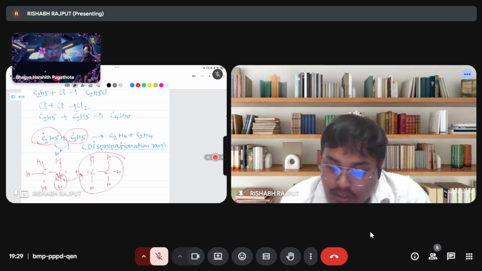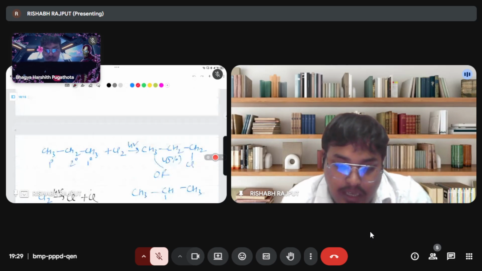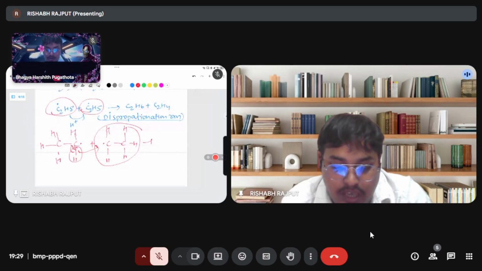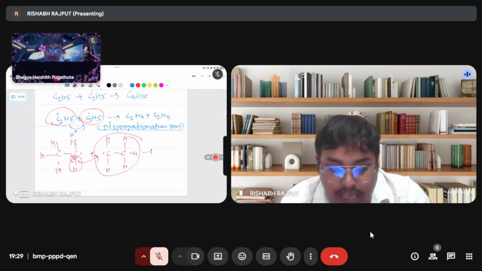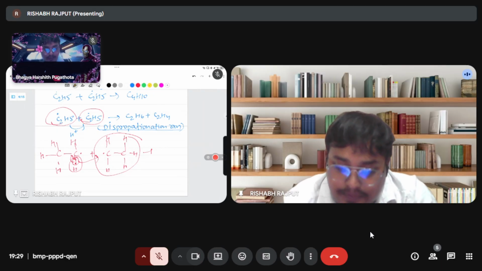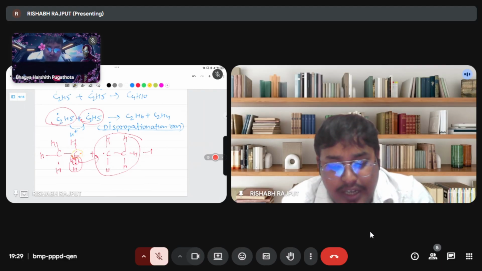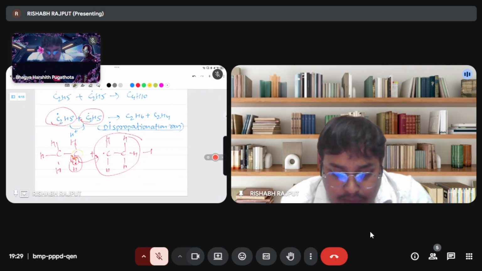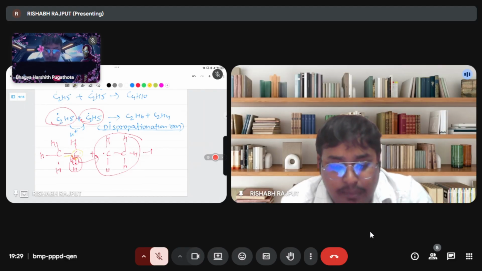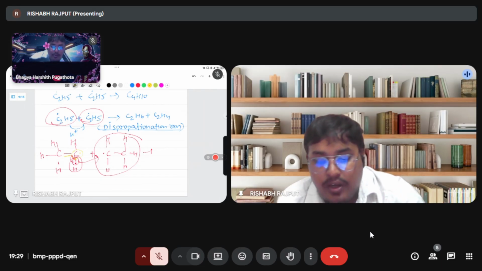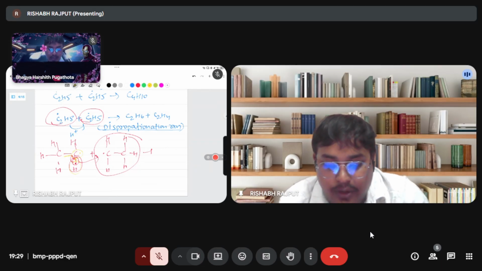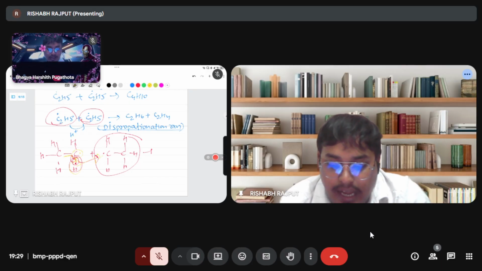The carbon already has one free radical electron. If the carbon takes this electron also, then here we make a double bond, and this hydrogen will go to this side and make a hydrogen radical also.